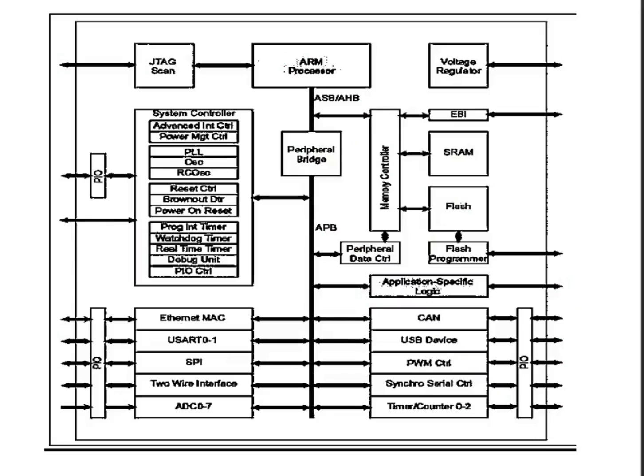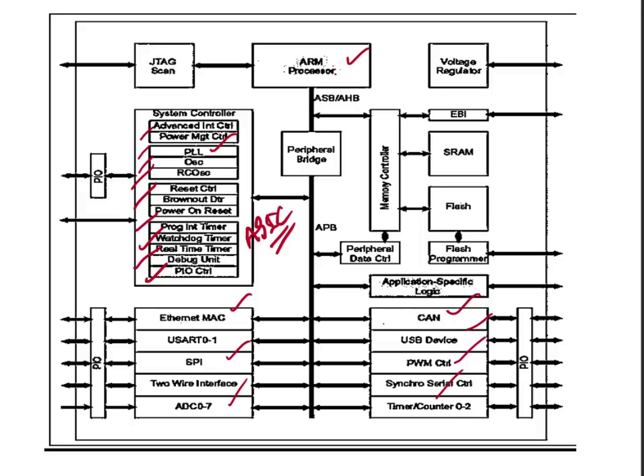This is one diagram of an SoC. On the SoC we will find everything. Here the processor will be there, then different IP, analog IP, digital IP. See here Ethernet, SPI, ADC, then here you will find PLL, RTC. Different CAN, USB, PWM. These are ASIC, we can say. And inside the ASIC it is nothing but IPs. So virtually we can say these are all IP. These are different types of IP, analog IP or digital IP.